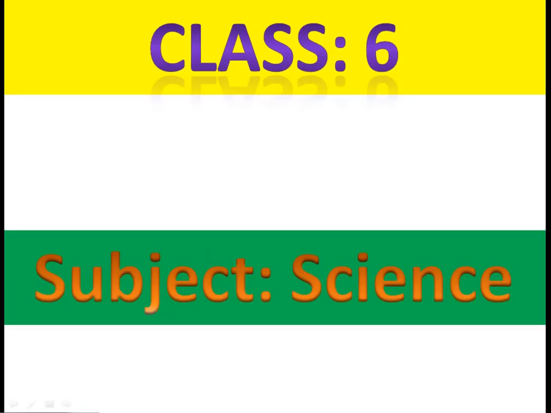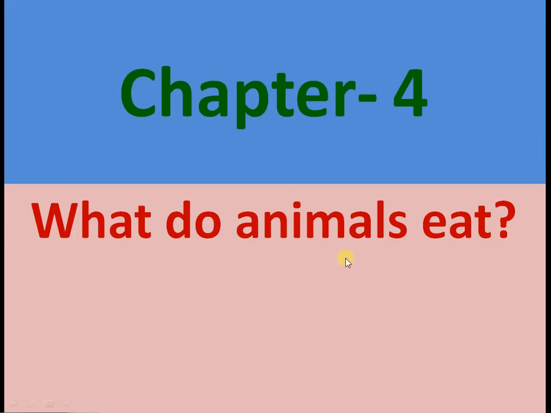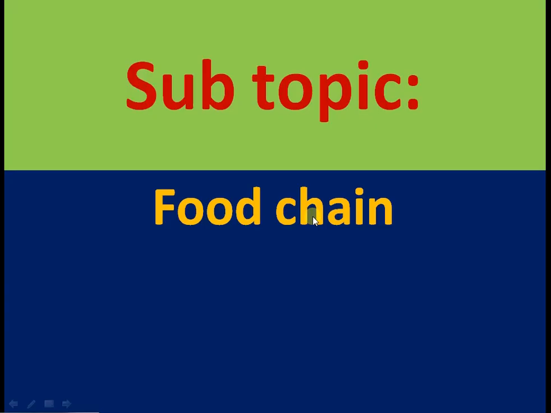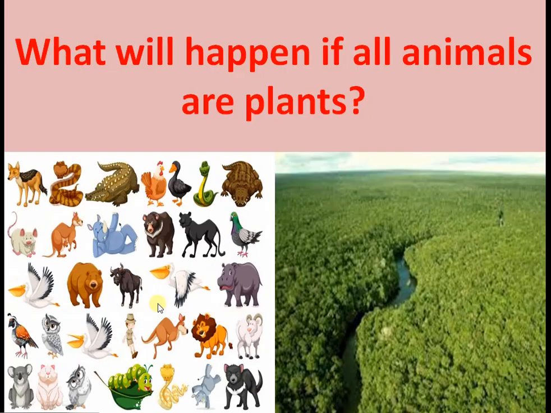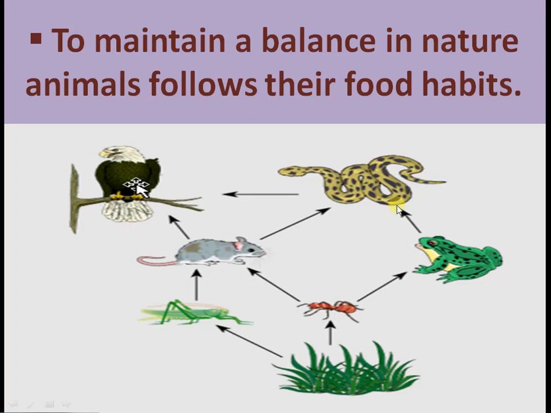Class 6, Subject Science, Chapter 4: What do animals eat? Today we are going to learn the subtopic, food chain. There is a great balance in nature established among different plants and animals regarding their food habits. What will happen if all animals are plants? You can imagine. To maintain a balance in nature, animals follow their food habits.